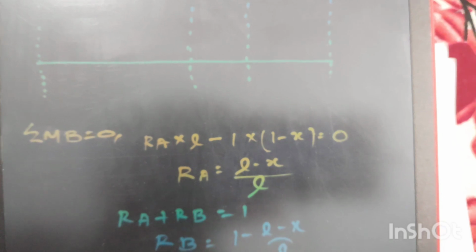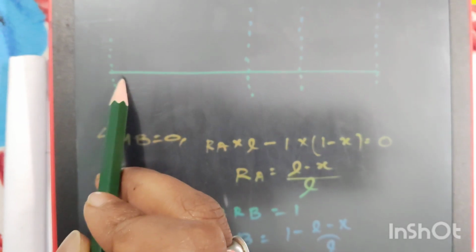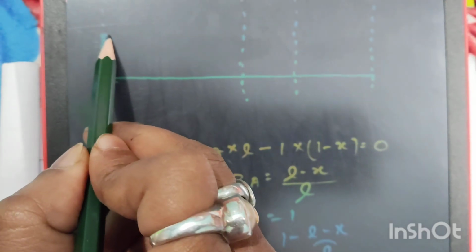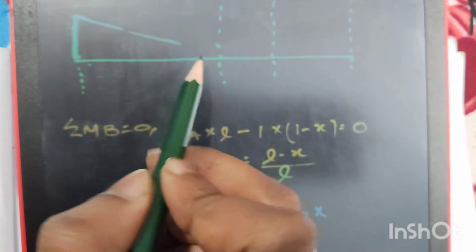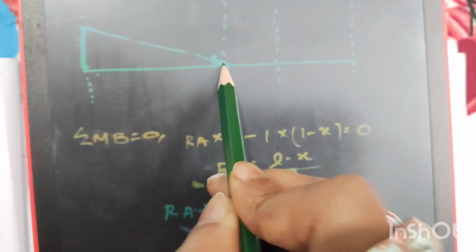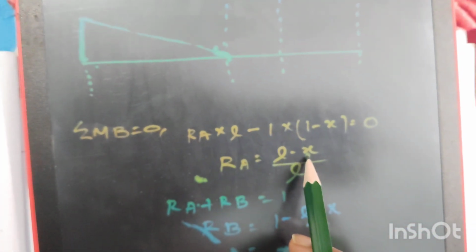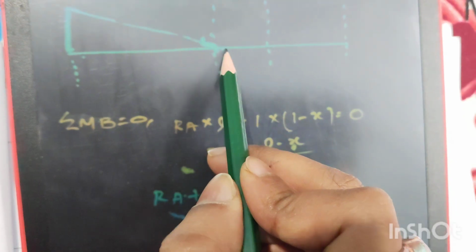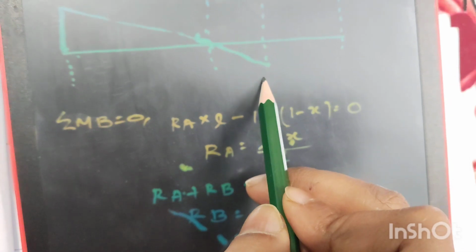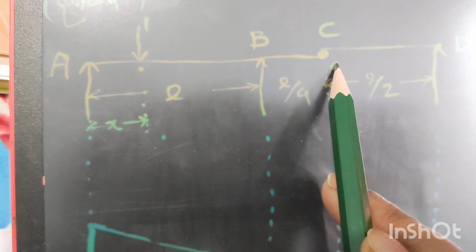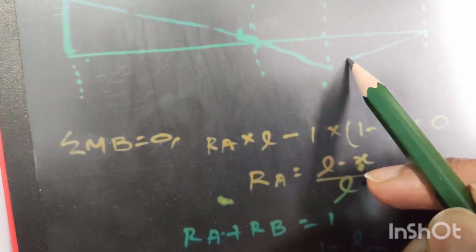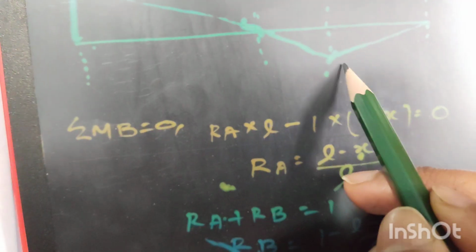After the calculation, RA will be equal to (L minus X) by L, and RB will be equal to X by L. To draw the influence line diagram for shear force here, when X is equal to 0, RA will be equal to 1. Now this line will be connected to 0 at this point B, because at this point X will be equal to L. So if we put X equal to L here, RA will be equal to 0. Now this line will be at C. As this is an internal hinge, this member CD is flexible, so this member will also be connected to this member at point C.